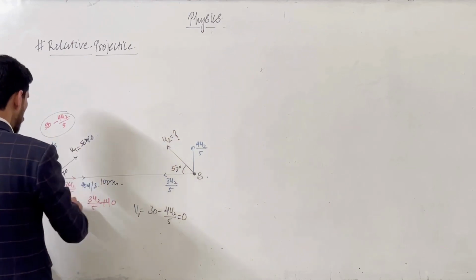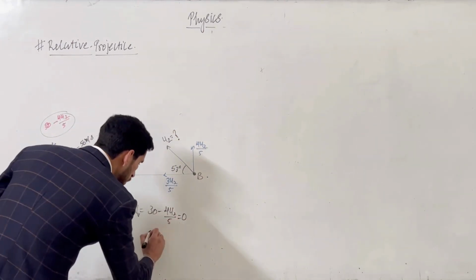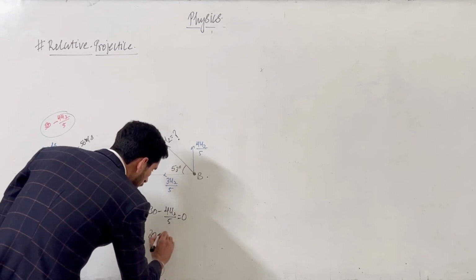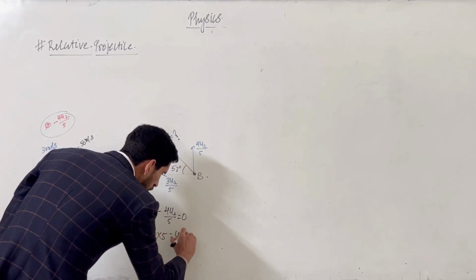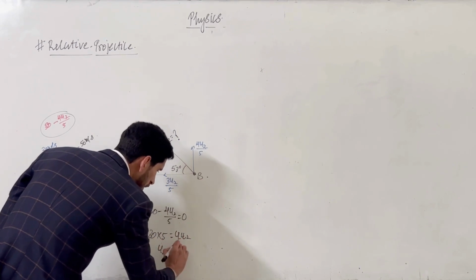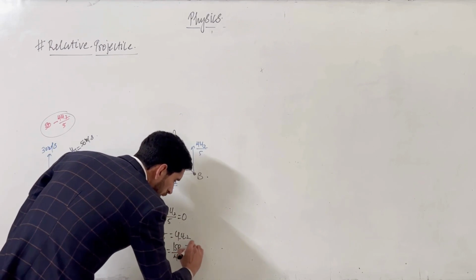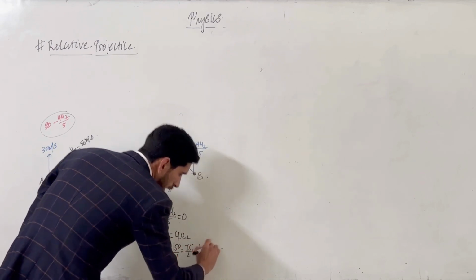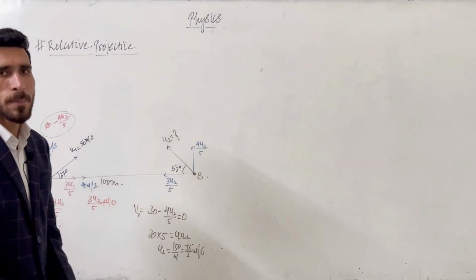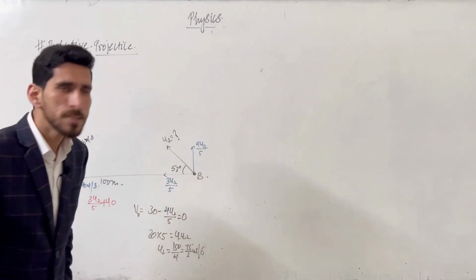It means the relative velocity in the vertical direction should be 0. So 30 into 5 is equal to 4u2, we can write. Our u2 will become 150 divided by 4, that is 75 by 2 meters per second. So this is the concept of how we can solve this type of question. Let's discuss one more question.